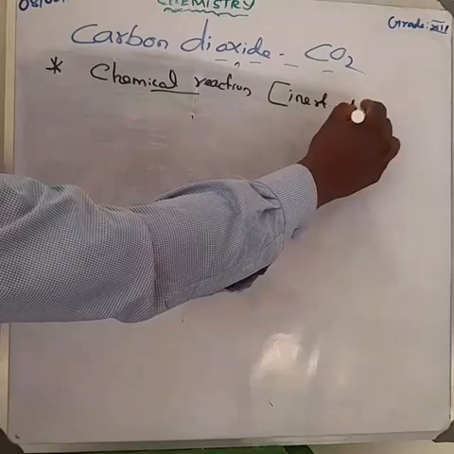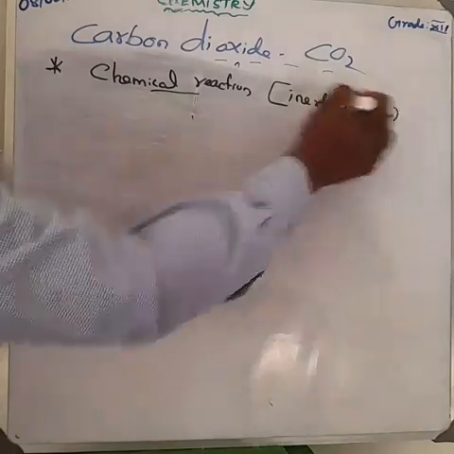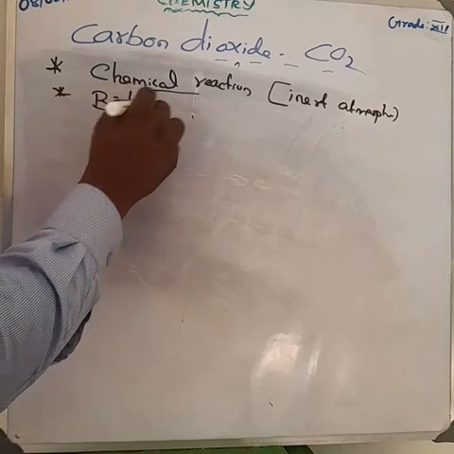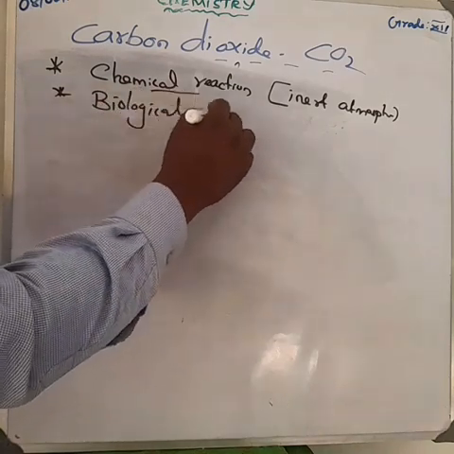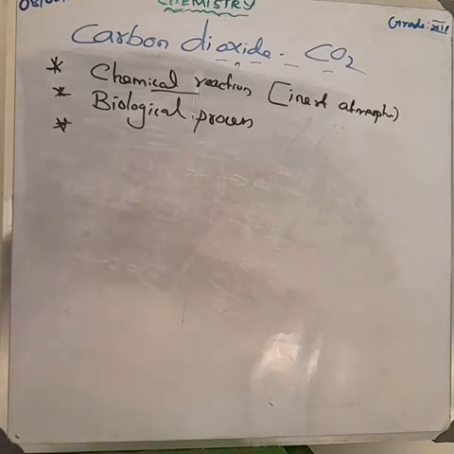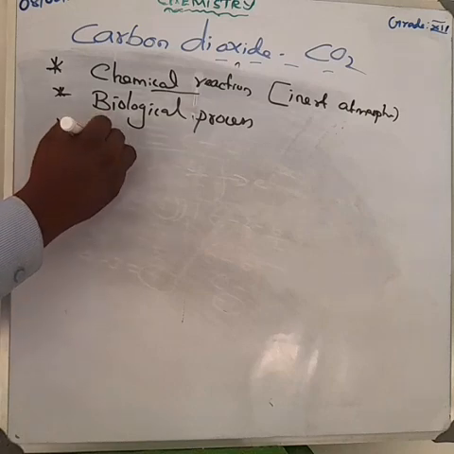Okay, the second one is photosynthesis. For photosynthesis, carbon dioxide is very important. Okay, very important for photosynthesis. It is a biological process. Next, it is used as a fire extinguisher. Am I right? And also it is used as a propellant gas.